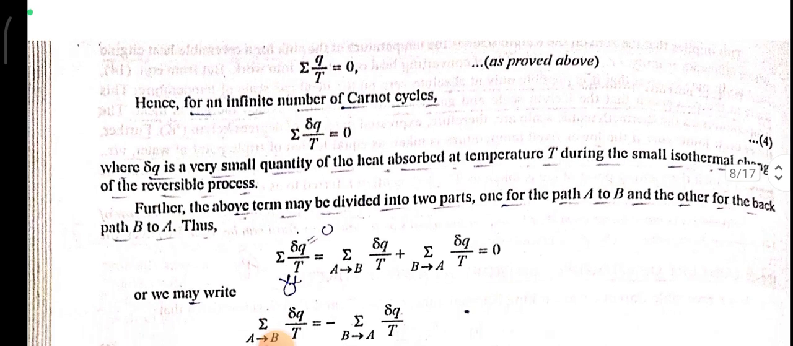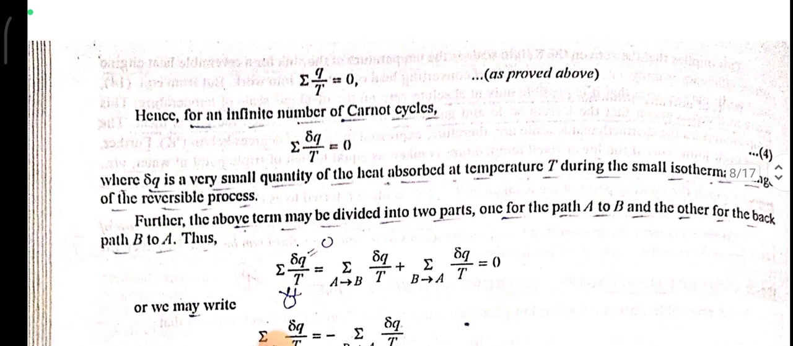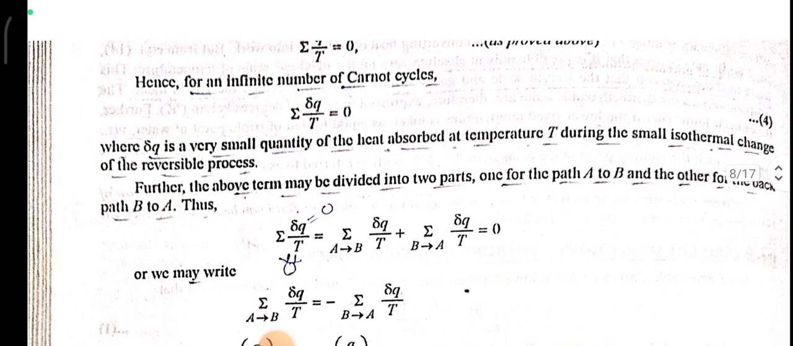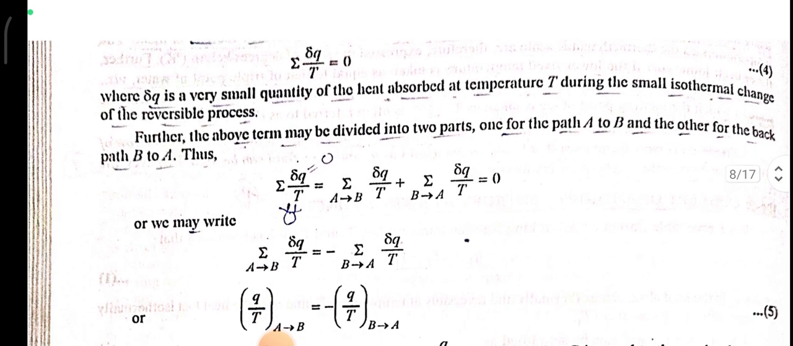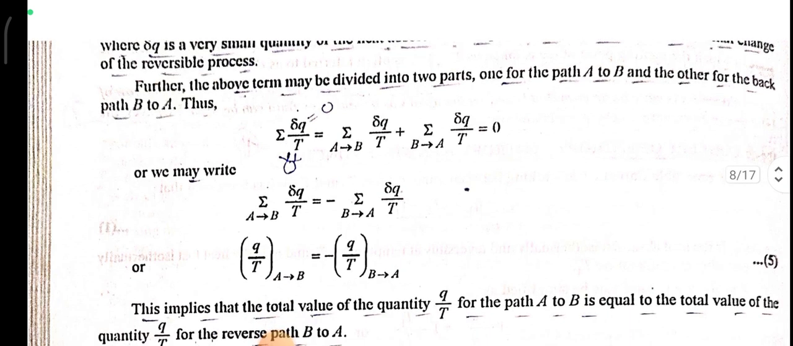Hence, for the infinite number of Carnot cycles, the summation of delta Q upon T is equal to 0, where delta Q is a very small quantity of heat at temperature T during the small isothermal change of the reversible process. Further, the above term may be divided into two parts, one for path A to B, another for the back path B to A.